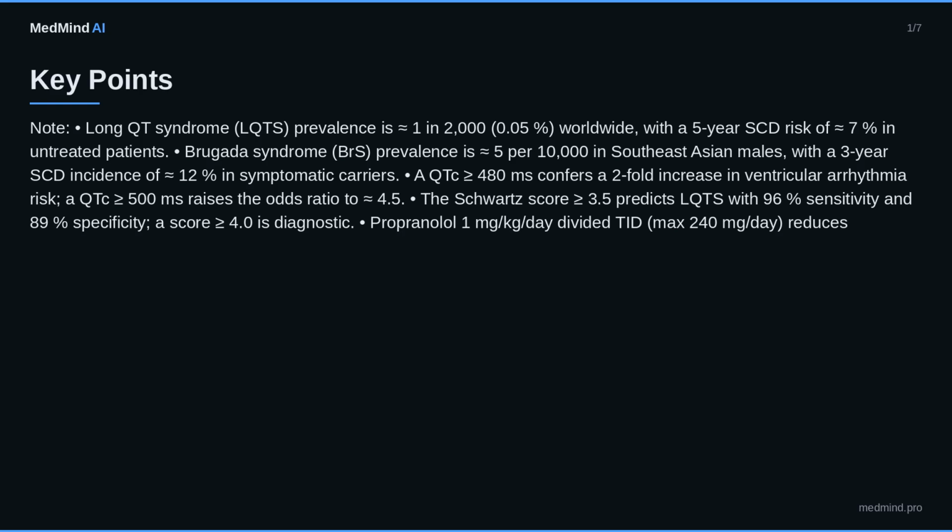Genetic testing identifies pathogenic variants in approximately 75% of LQTS and approximately 60% of BRS probands. Cascade screening reduces first-degree relative SCD by approximately 30%. ESC 2022 guideline recommends beta blocker therapy for all symptomatic LQTS, Class 1, Level A, and quinidine for BRS with recurrent VT/VF, Class IIA, Level B.